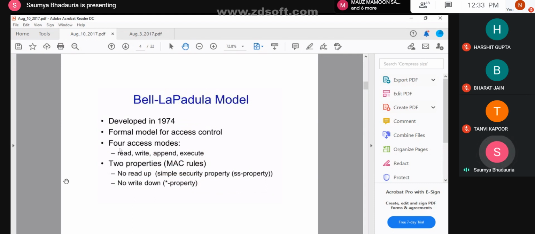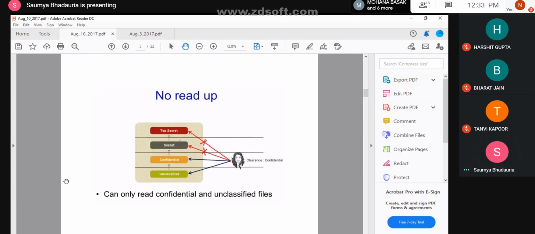Okay, so let's see the figure over here. You have all of the four multi-level security layers. It said initially that information flow will always happen upwards. It will not happen downwards.